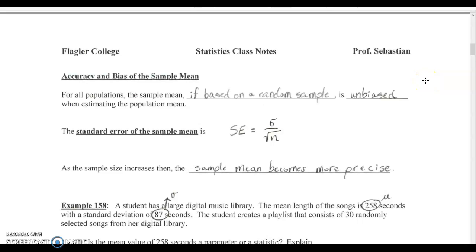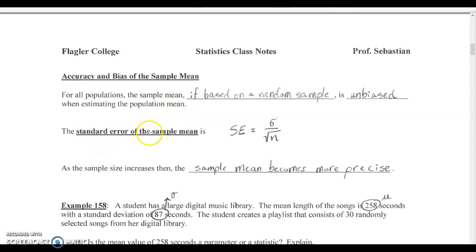We're now on page 136, second page of section 9.1. So we're just diving in here to chapter 9, which is about inferring population means. And we're talking about right now the accuracy and bias of the sample mean. For all populations, the sample mean, if based on a random sample, is unbiased when estimating the population mean. That means that we should assume our sample mean is doing as good a job as it possibly can of estimating the true population mean.